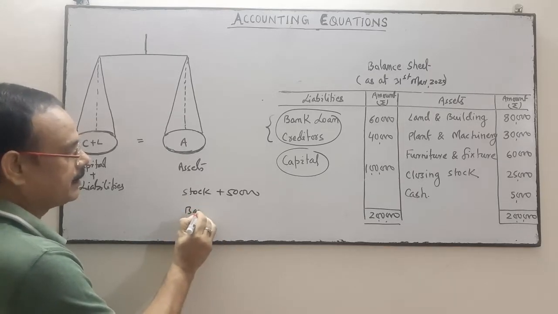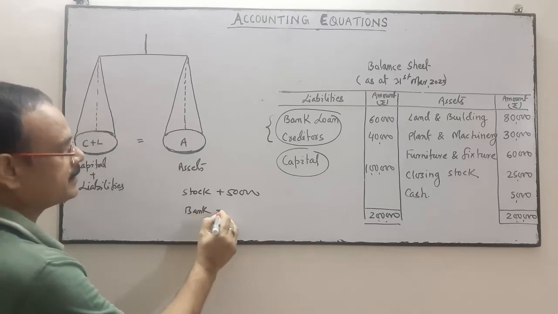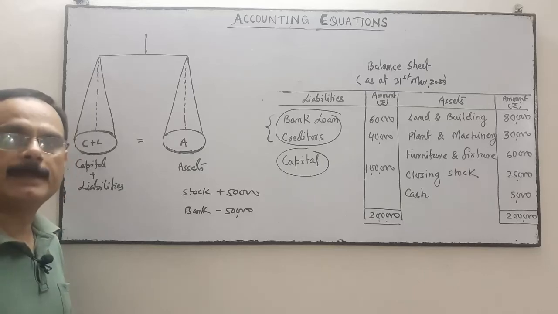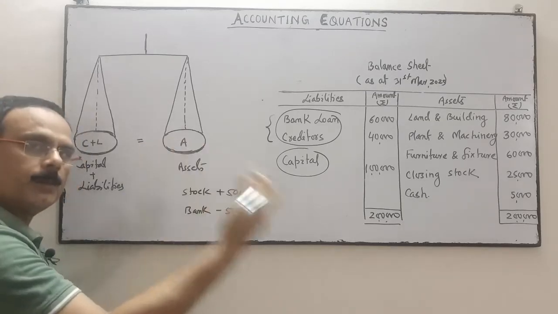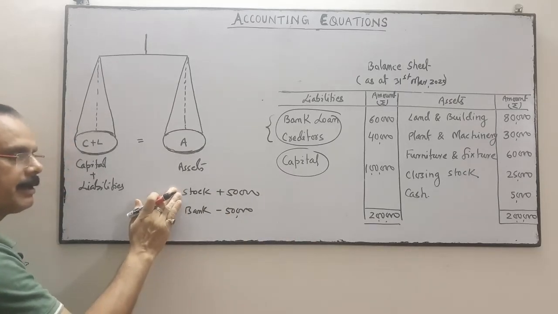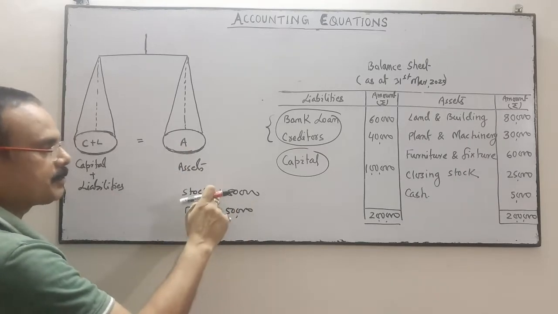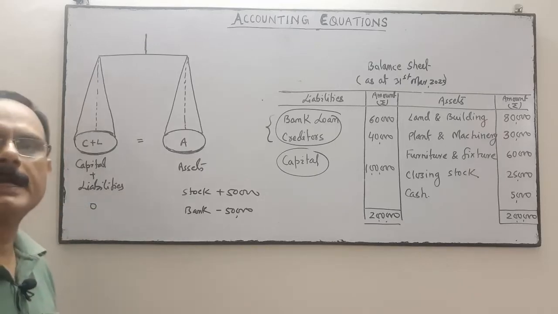So the bank balance is your asset. From that bank balance, the 50,000 will be deducted because you have done the payment through the check. So the effect is on one side only, the asset side. One asset is increased by 50, but another asset is decreased by 50. The ultimate effect of this plus and minus is 0.